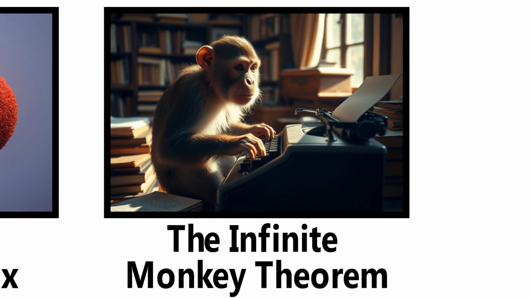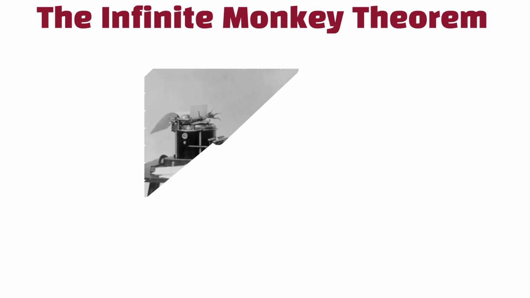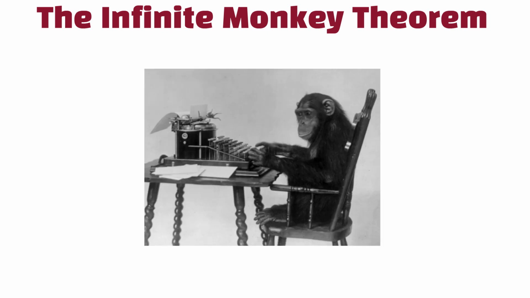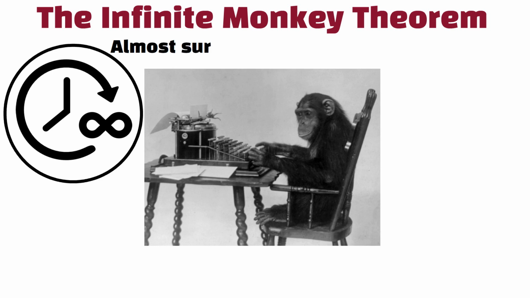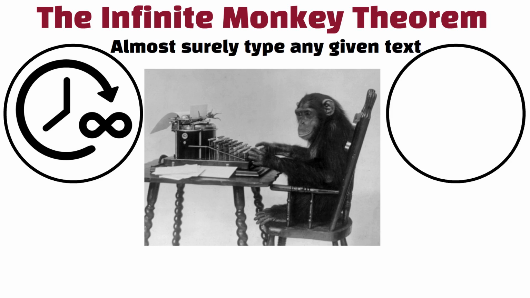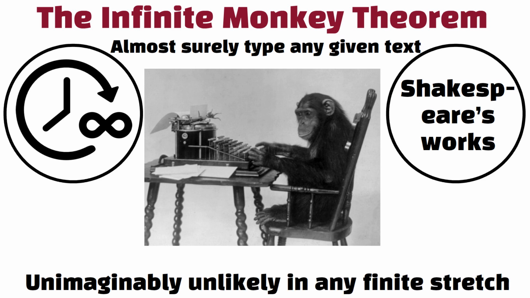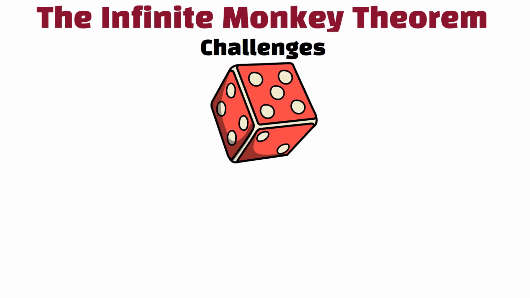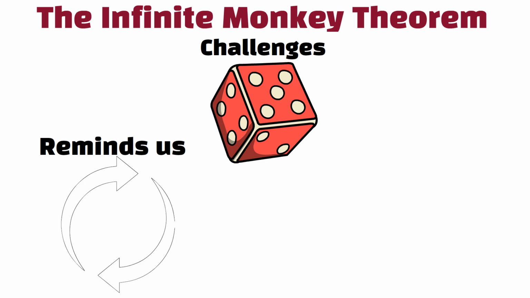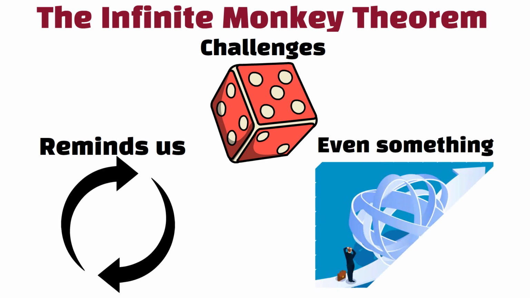The Infinite Monkey Theorem. The Infinite Monkey Theorem says that if a monkey hit keys at random on a typewriter for infinite time, it would almost surely type any given text, like Shakespeare's works. Though unimaginably unlikely in any finite stretch, given infinite time, even the rarest event can happen. This paradox challenges our grasp of probability and reminds us that, given unlimited chances, even something that seems impossible can occur.